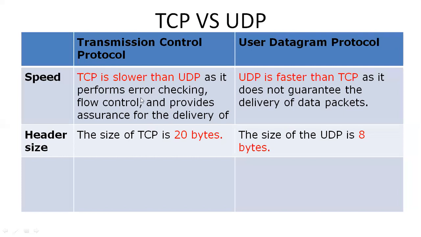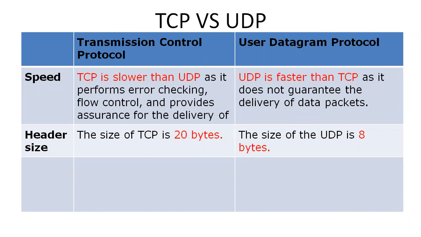And then error checking by using checksum, that means error checking mechanisms are there to check the information. Not only that, it provides an assurance for the delivery of packets. That's why it is slower than UDP. And UDP is faster. Why is it faster? It does not guarantee the delivery of packets. Yes, there is no guarantee.